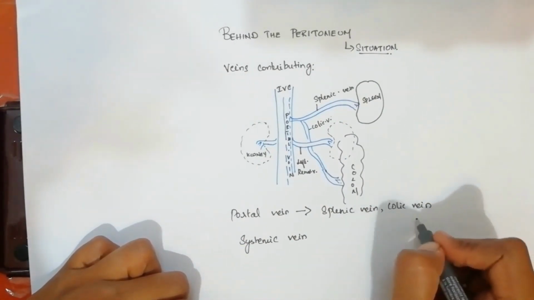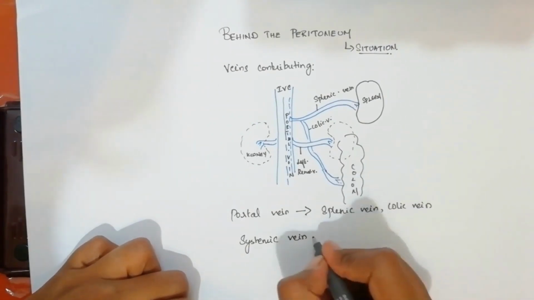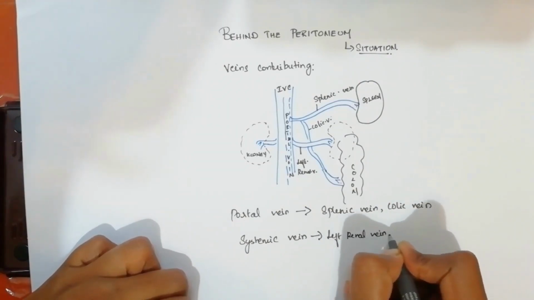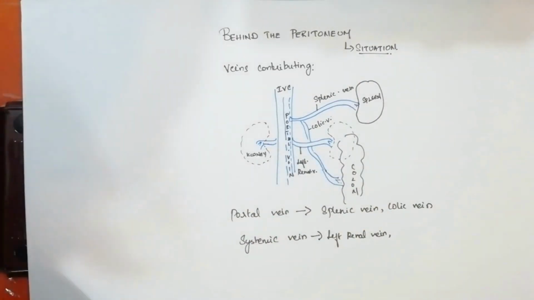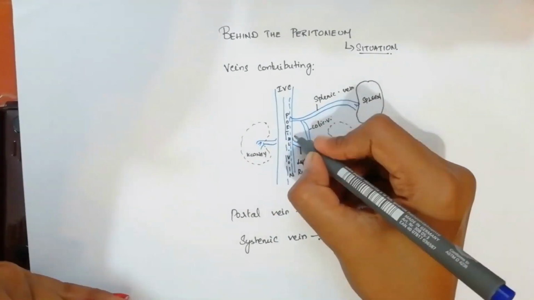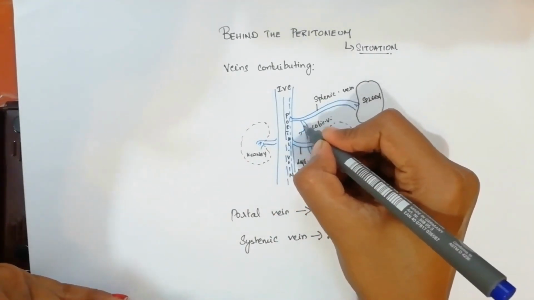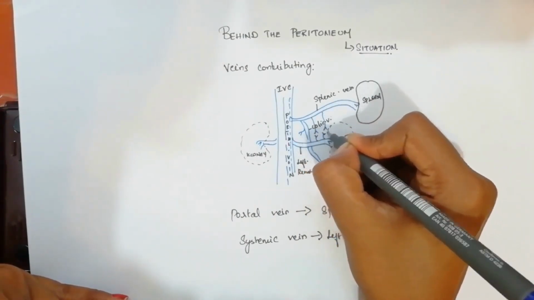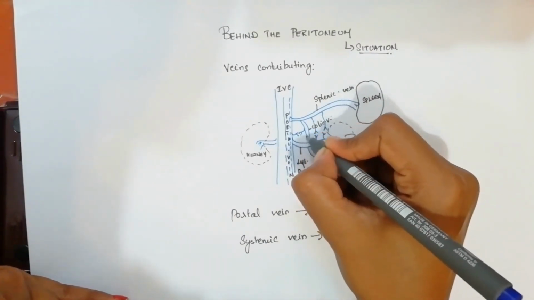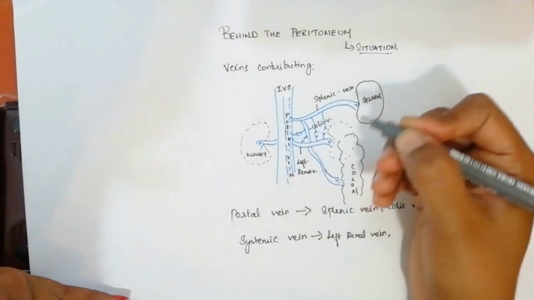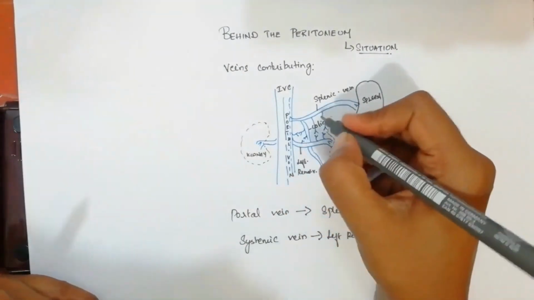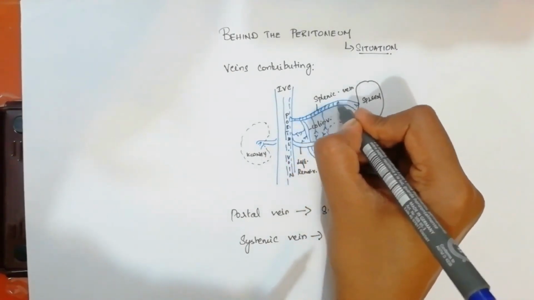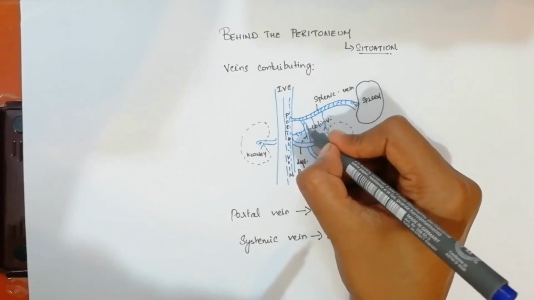These 2 veins communicate with the systemic left renal vein, and also some direct tributaries coming from the inferior vena cava. This is how the anastomosis is happening. Some direct branches also come in. So this whole thing is the portal part, the splenic and colic part.